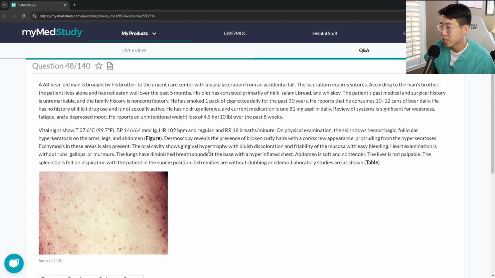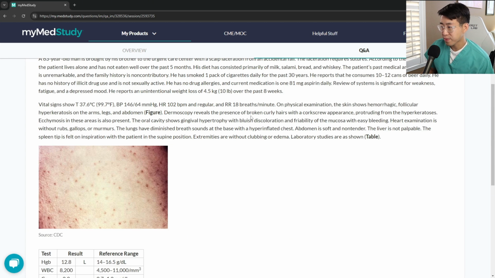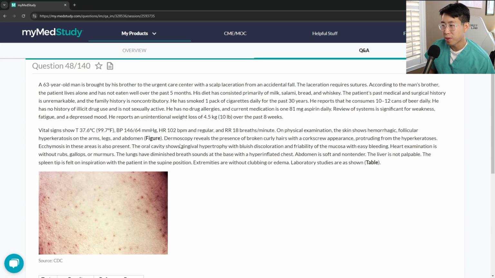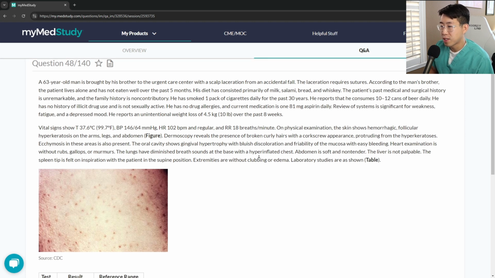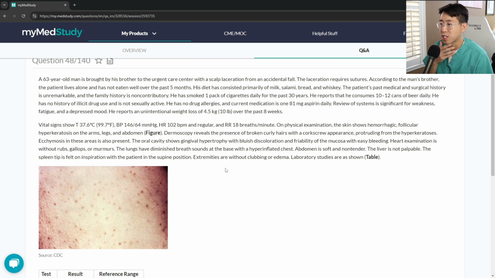And then he's got gingival hypertrophy with bluish discoloration. Gingival hypertrophy is actually something you can see with AML, and so that probably is why they threw the AML here. But I believe it could probably also happen with scurvy and nutritional deficiency as well. He's got bluish discoloration and friability of the mucosa with easy bleeding. And then for the rest of the exam, the spleen tip is felt on inspiration.